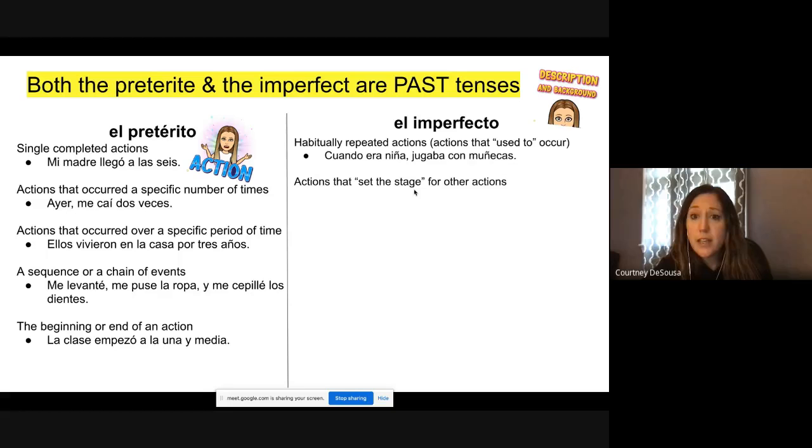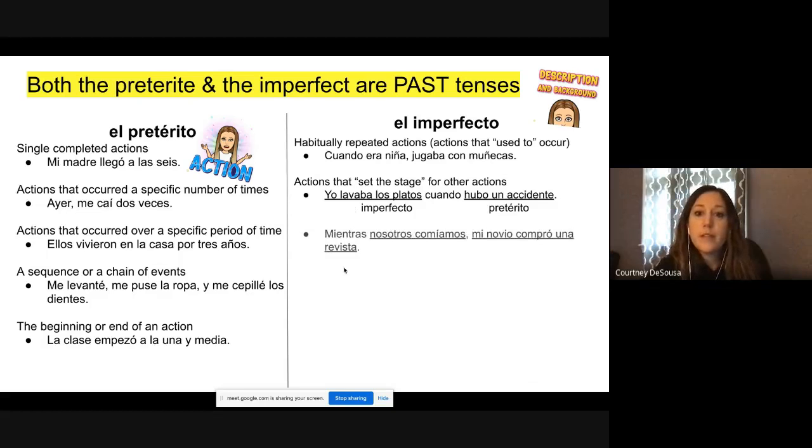Actions that set the stage for other actions. Yo lavaba los platos cuando hubo un accidente. These can be background information. It can be the -ing, like I was washing the plates. I was washing the dishes when there was an accident. So this background information, the -ing, is imperfect. Lavaba. Yo lavaba los platos.